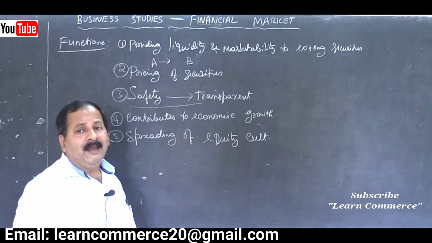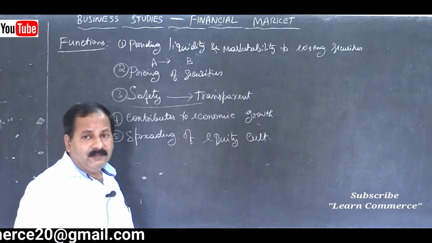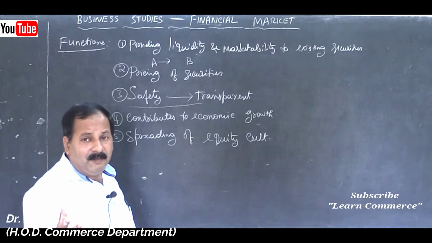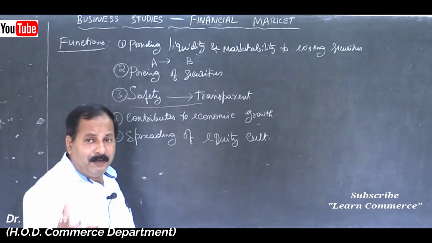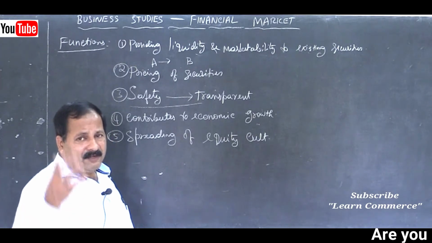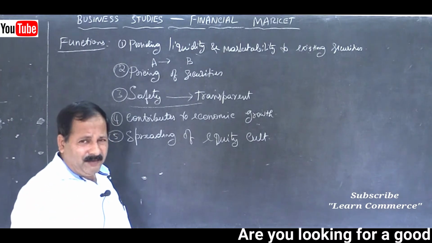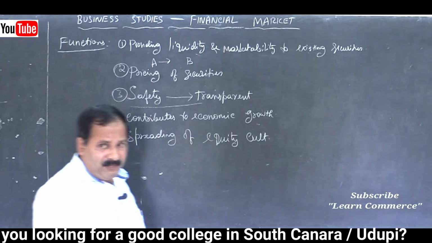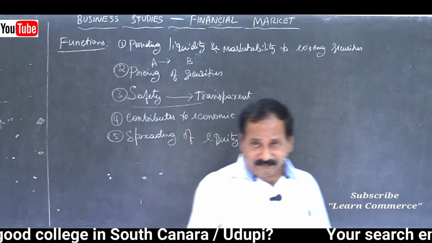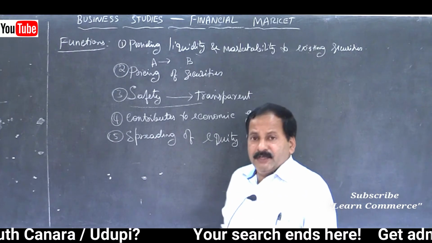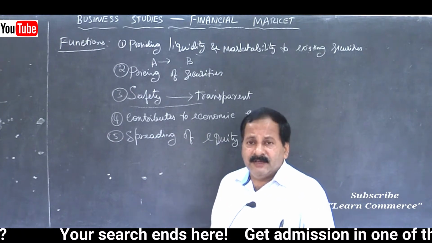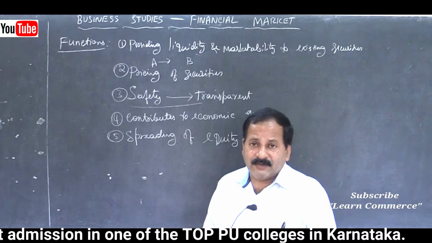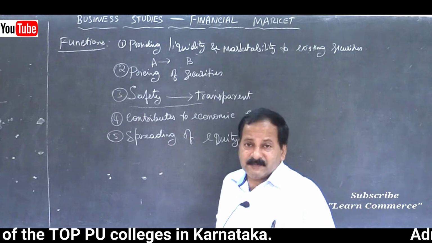Even a common man can invest in the stock exchange because securities are available at a very low price. Maybe 10 rupee shares are also there, 100 rupee shares are there, isn't it? Maybe the market value may be more than that. But even at 50, 100, 150, 1000, you can invest as per your capacity. Depending upon your capacity, you can buy the shares. The number of shares you can increase or decrease. It depends upon your pocket, isn't it? So that is about spreading of equity cult.